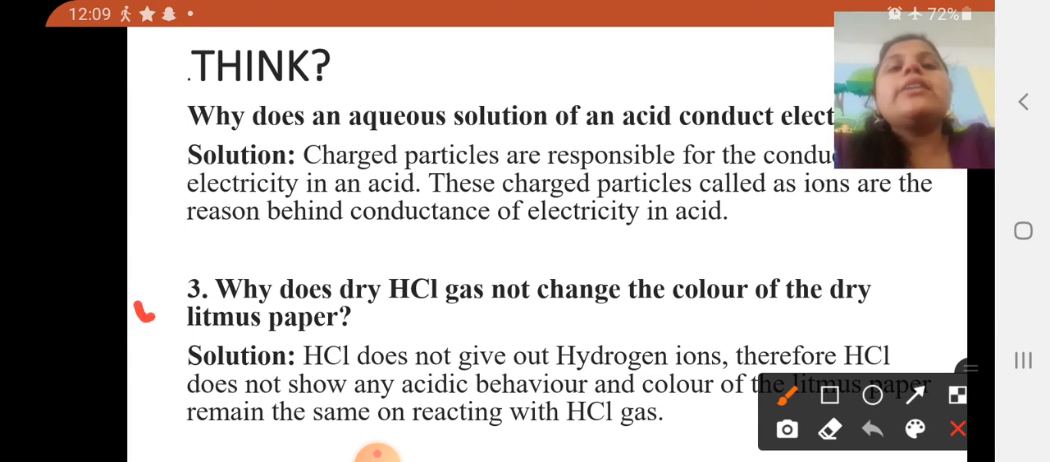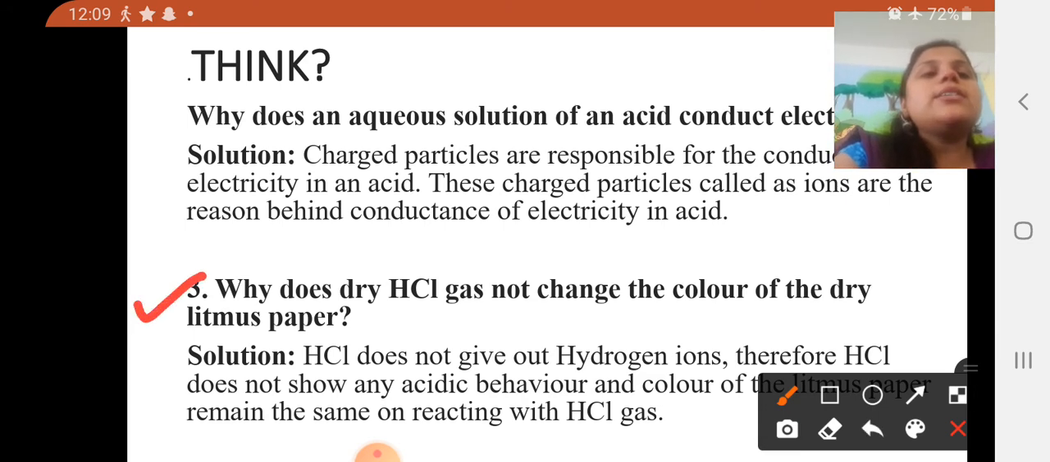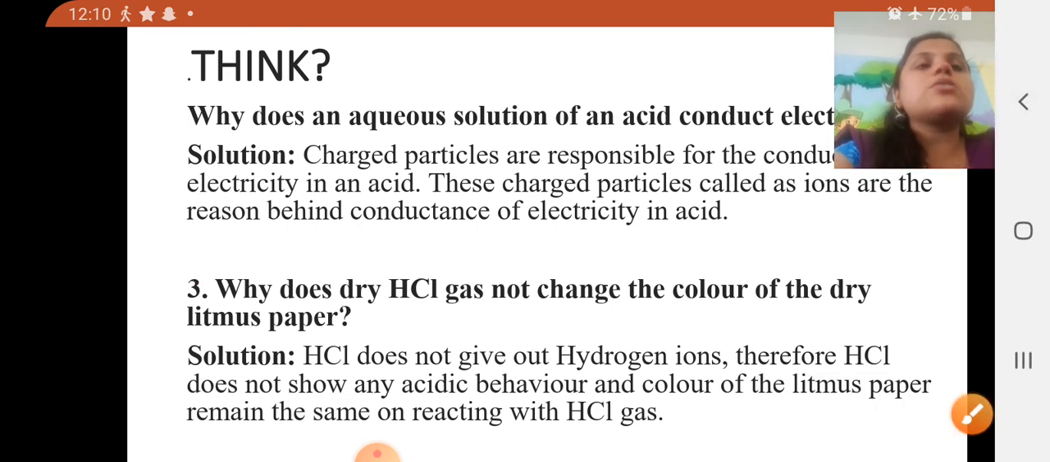Next question: why does dry HCl gas not change the color of dry litmus paper? Why is the color not changing? I have already explained: because it does not give hydrogen ions, HCl does not show any acidic behavior, and the color of the litmus paper will not change. Only when we add a little amount of water does it produce the hydronium ion. This is the concept we have already discussed. This can be asked as a 1 mark or 2 mark question, so you have to think about it.